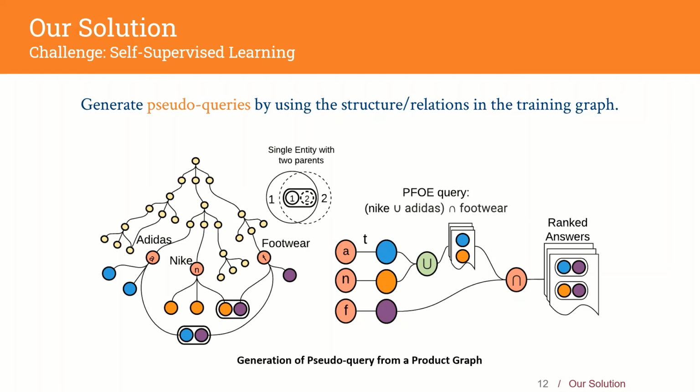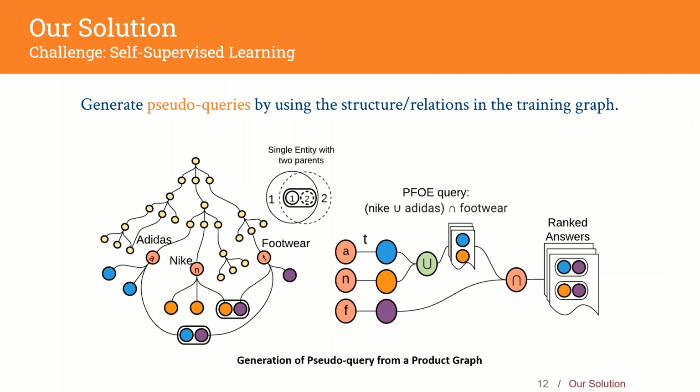So, we utilize the entities and relations in the training knowledge graph to make pseudo queries. For example, in the figure, this entity has two parents, and thus we model it as an intersection of two parent entities. This resolves our dependence on explicit annotation, and we can now learn representations in a self-supervised manner.